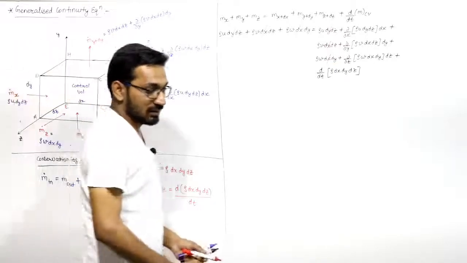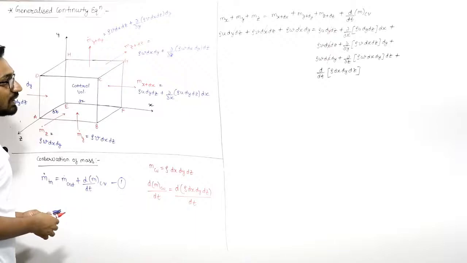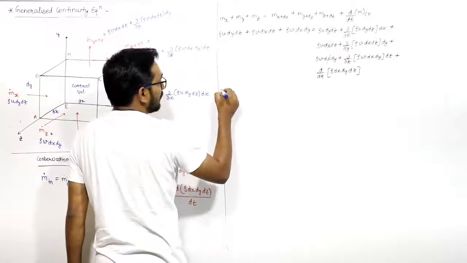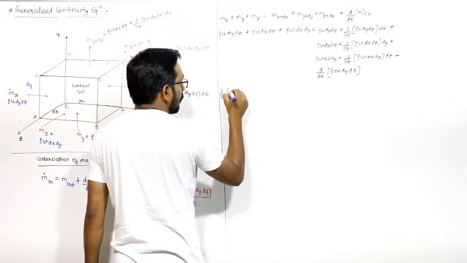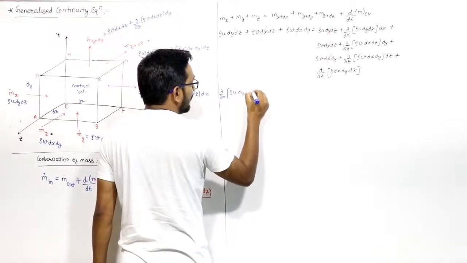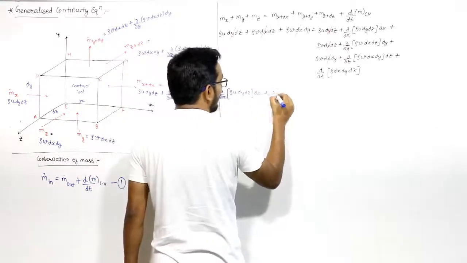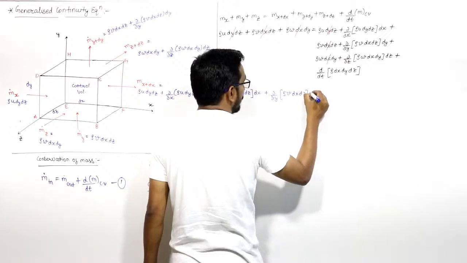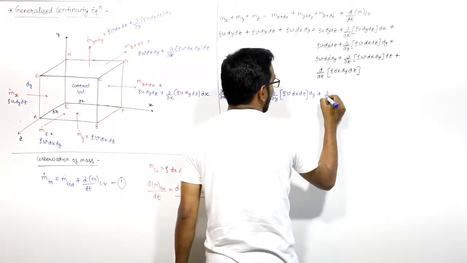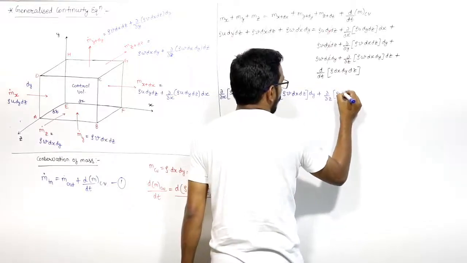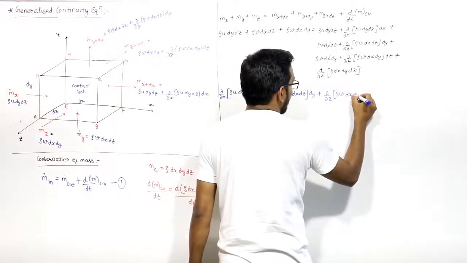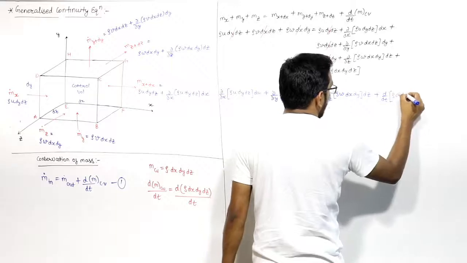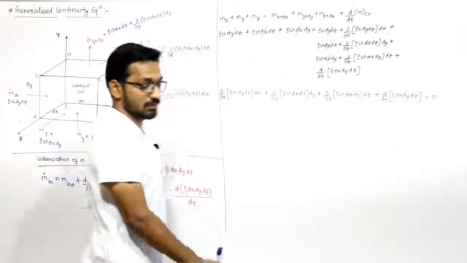So from here, the equation will turn out to be, these differential terms will be left: del by del x of rho u dy dz into dx plus del by del y of rho v dx dz into dy plus del by del z of rho omega dx dy into dz plus d by dt of rho dx dy dz is equal to 0. The equation will be like this.